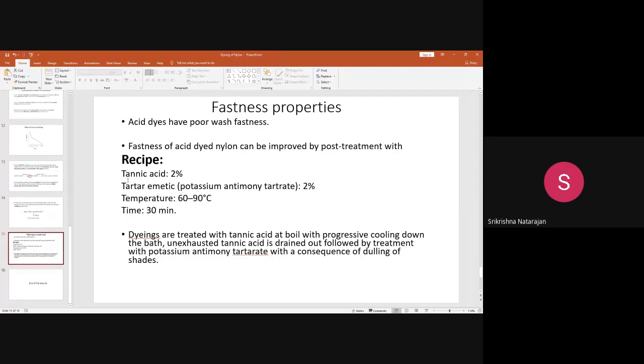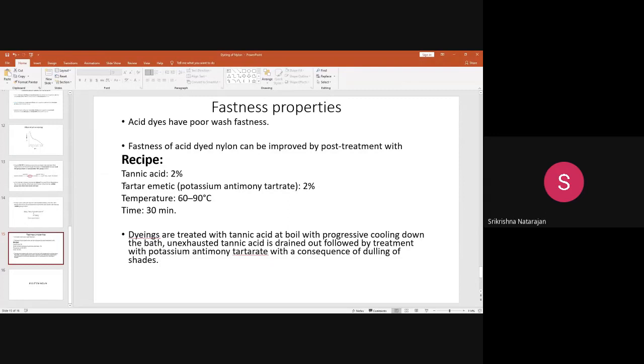This kind of post treatment you can do, so that whatever dye has already got fixed will be intact, so that when you wash it with water, it will not easily come out. Okay, just like a dye fixation recipe is given, just for your understanding, you just know this. This need not be known in detail. So in general, you should know that acid dyes give good shades, good colors, but the wash fastness is actually poor. Okay, so just keep this in mind.